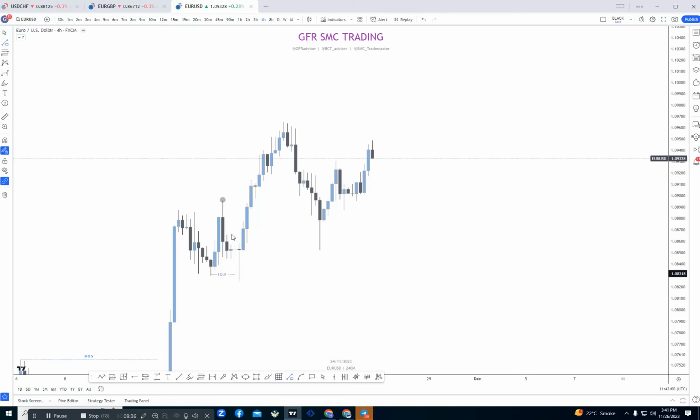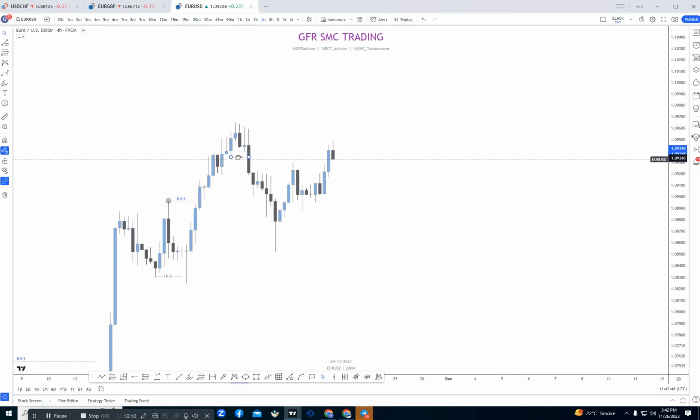After that inducement, market has successfully created breakout of structure here. After that breakout of structure, if we see here, here was our last higher high. After that high, market has successfully taken out this inducement. After taking out this inducement, market has tapped into our extreme unmitigated POI. Here was our extreme unmitigated POI. If we see here, market has successfully tapped into our POI.